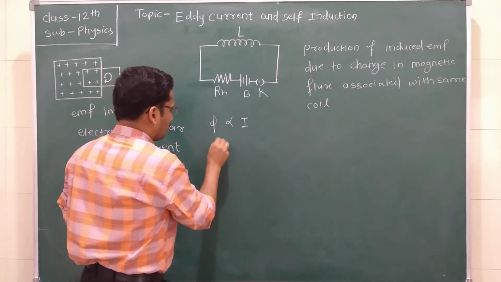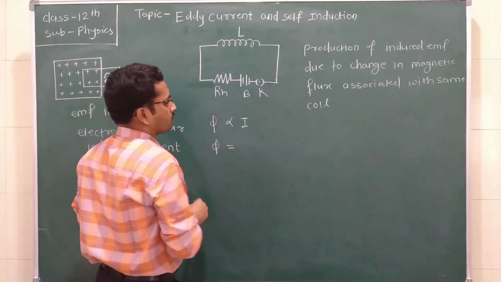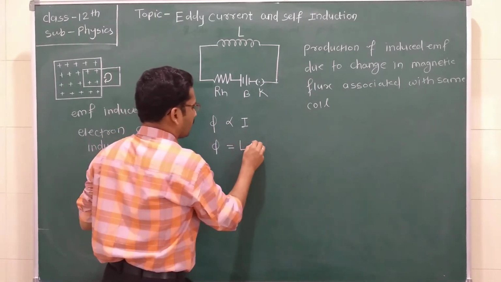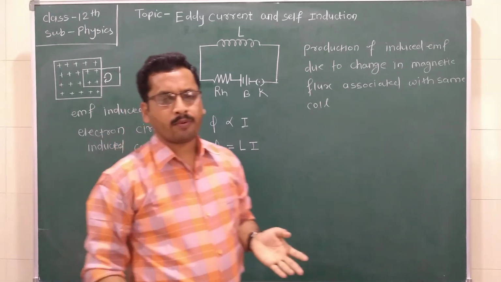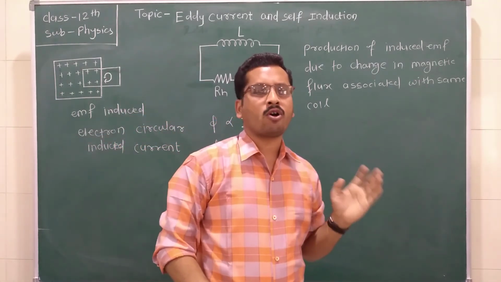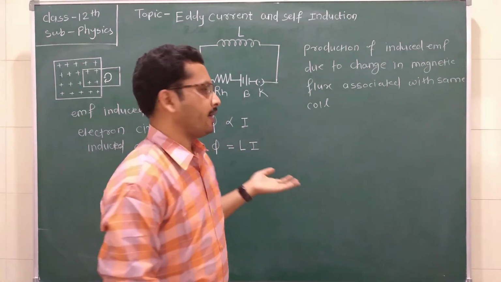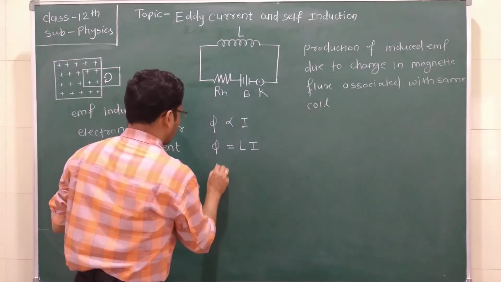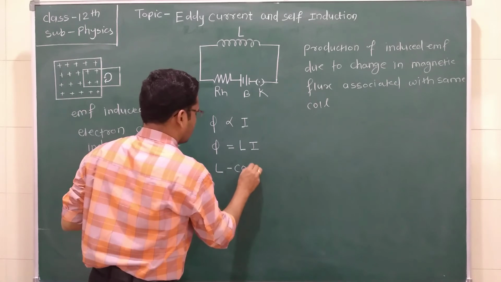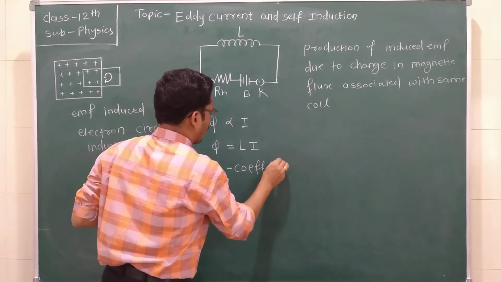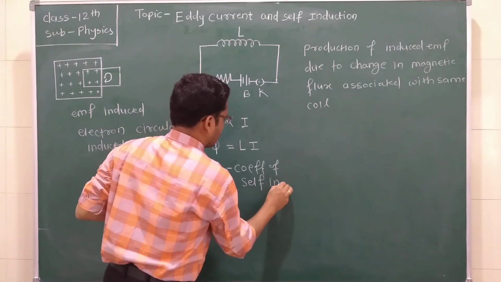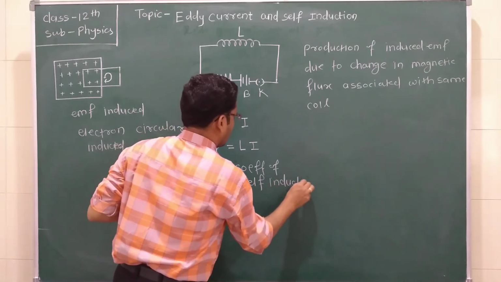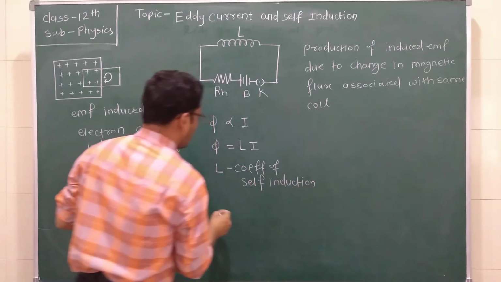Now this phi is equal to L multiplied by I, where L is the constant of proportionality, which is known as the coefficient of self induction. So what is L equal to?